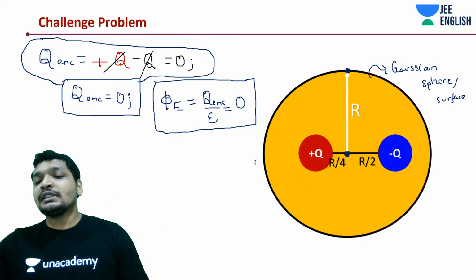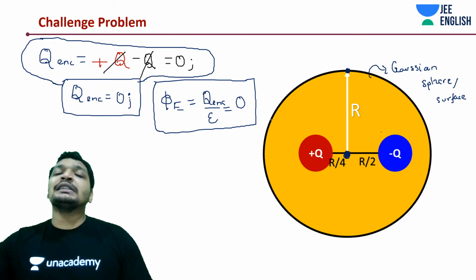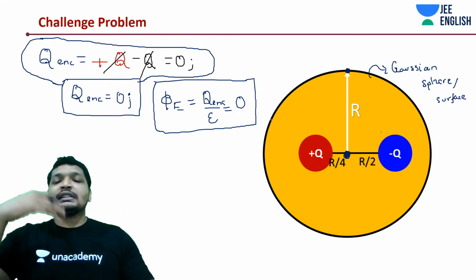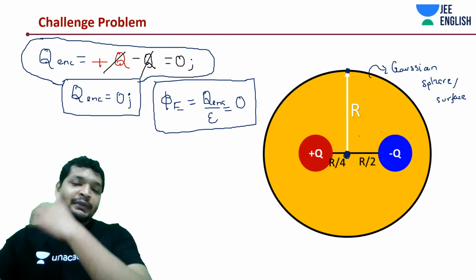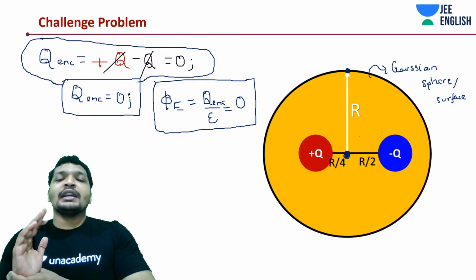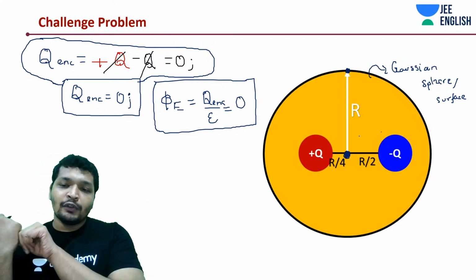For example, in this case, let's say I'm trying to assess the electric field from this point, so you simply draw a Gaussian surface in 3D at a radial distance r from the center. I'm trying to assess the electric field at r distance, and I am standing at r by 4 from plus q and r by 2 from minus q.